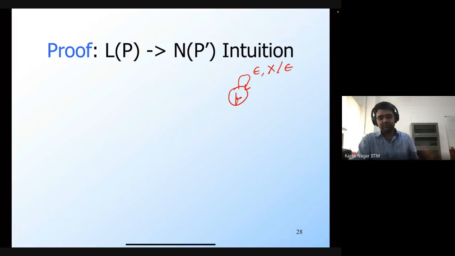So you need to take care of those, because you don't want to accept those strings. So how do you make sure that we don't accept those strings? The issue is that if after processing a string you end up in a non-final state, but with an empty stack, then you don't want to accept it. So you don't want the stack to be empty at any other state except the final state.